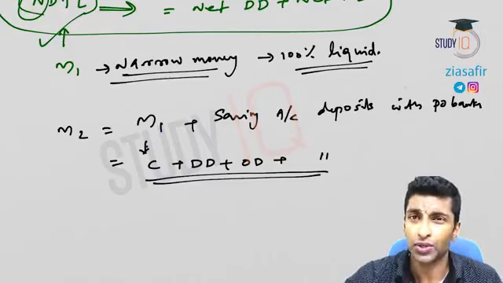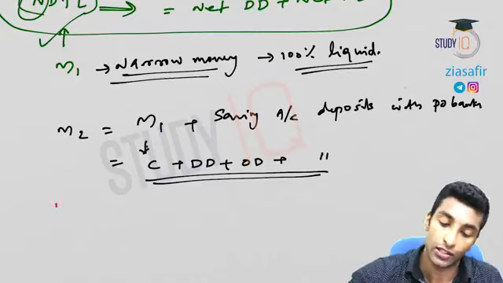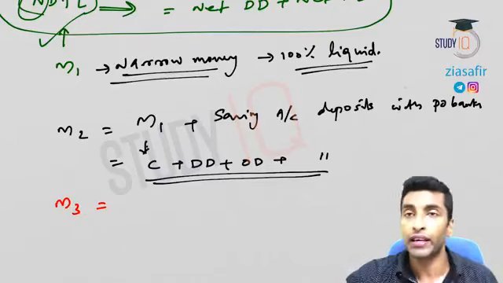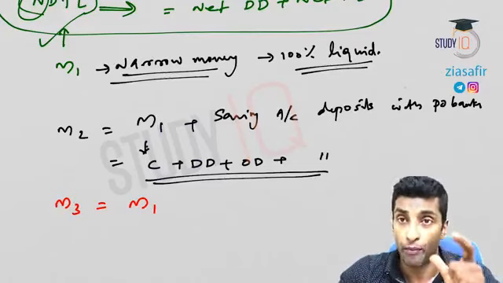Now let's move on to M3. If you understood M1, I'm connecting everything with that only. It is easy and you can remember it in this order only. M3 will be M1 with some more additions. So let me write M1 first. M1.